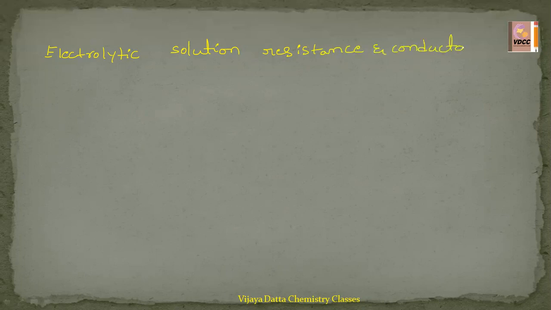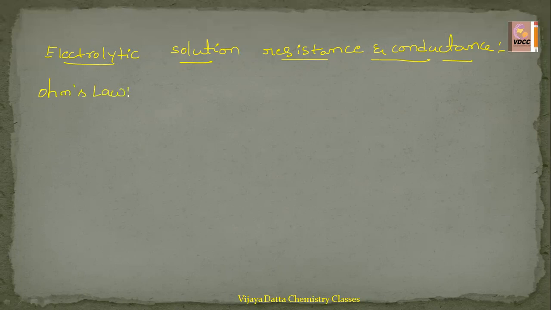First of all, see here: electrolytic solution, resistance and conductance. This is today's topic. Let us see how these electrolytic solutions show this resistance and conductance. Before going to this topic, we should definitely know Ohm's law.